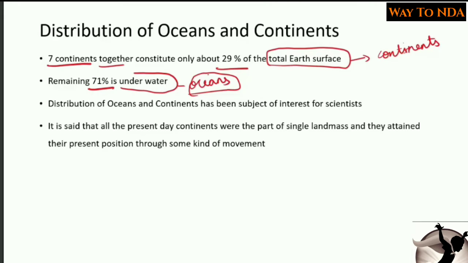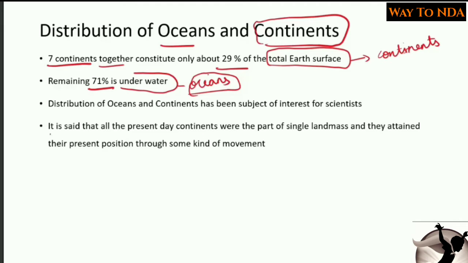This distribution of oceans and continents has been an important point of interest among the scientist fraternity. The scientists have been trying to put forward theories or explanations for the distribution of oceans and continents. How did these oceans evolve, or how did these continents evolve? A lot of theories were given by scientists. Today we are going to study one of the important theories put forward by a scientist.